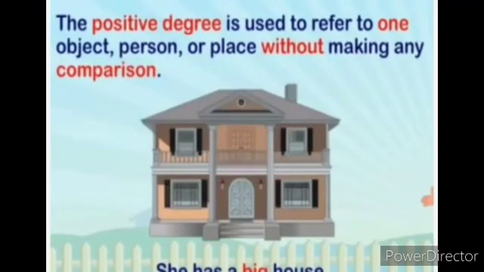The first one, the positive degree, is used to refer to one object, person, or place without making any comparison. Here we won't compare the object, the person, or the place with anybody. For example, she has a big house. Now we are talking about only one house, and she is having a big house.